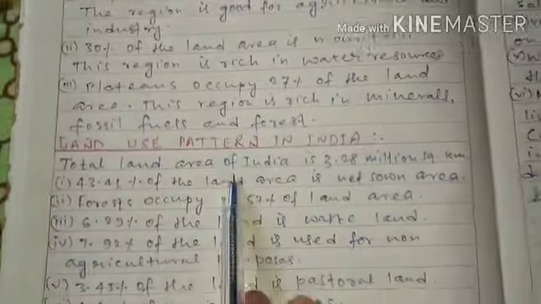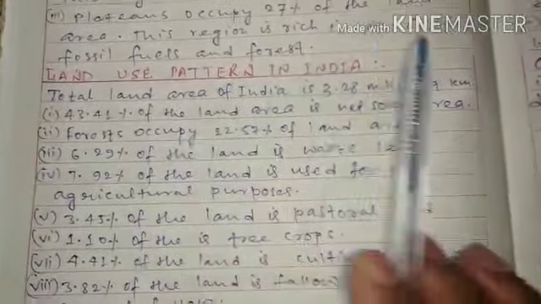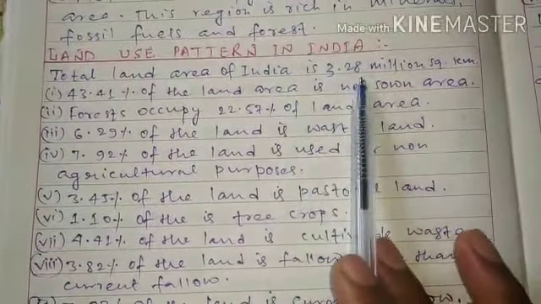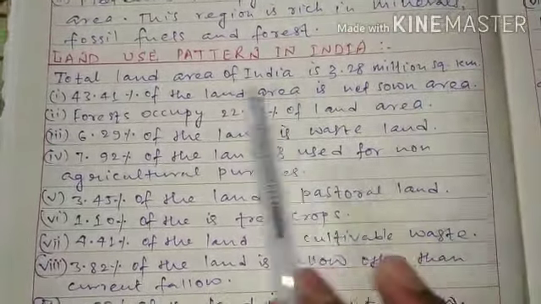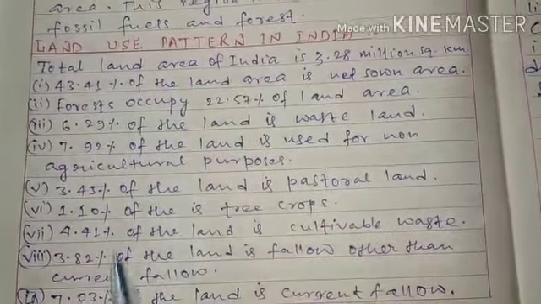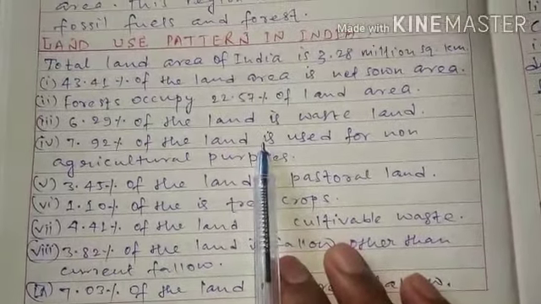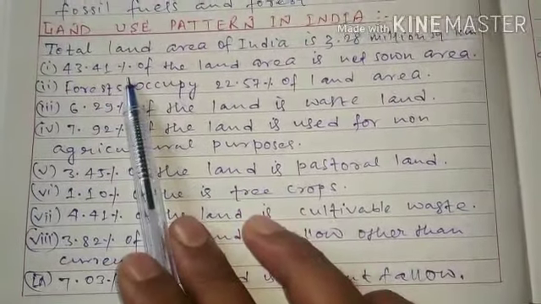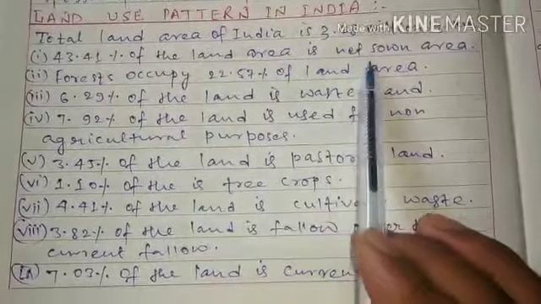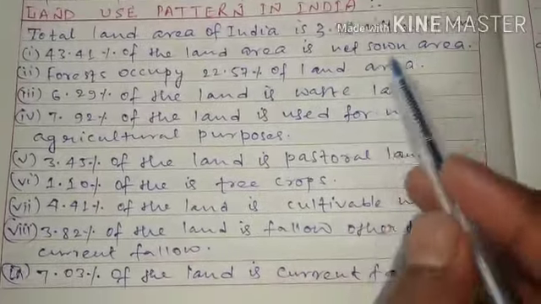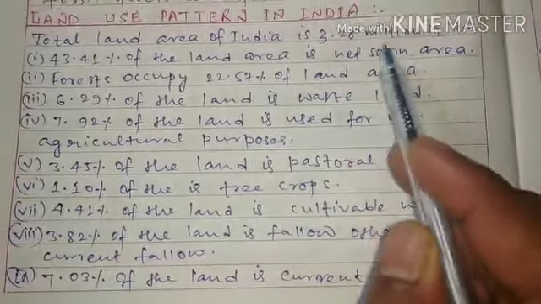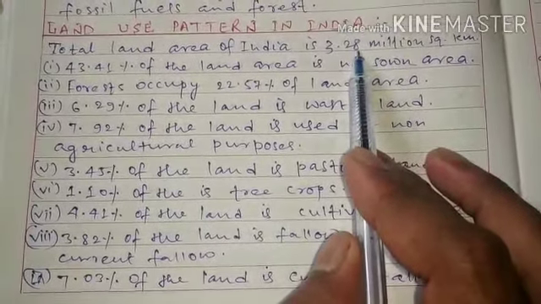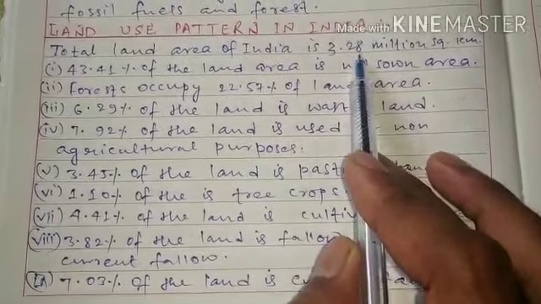Now moving to the next point, that is land use pattern in India. The total land area of India is 3.28 million square kilometers. Out of this, here I have grouped the different use patterns. 43.41% of the land area is net sown area. For your information, net sown area is the area which is cultivated in an agricultural year.